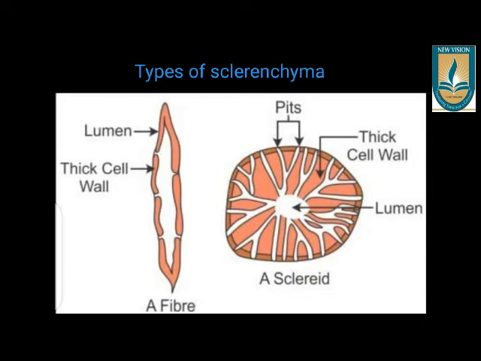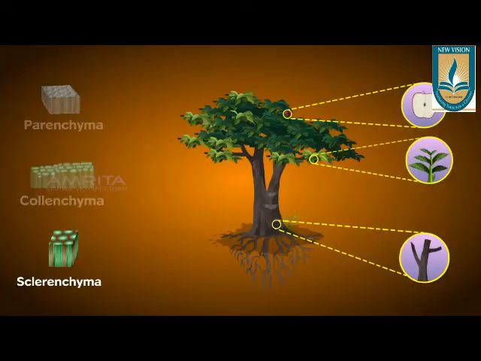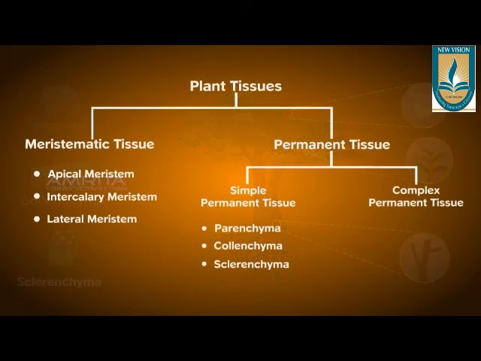The other type of sclerenchyma is sclereid, which has very little or no lumen and the cell wall is very thick. These cells are short but they are highly branched. That is about the simple permanent tissues.